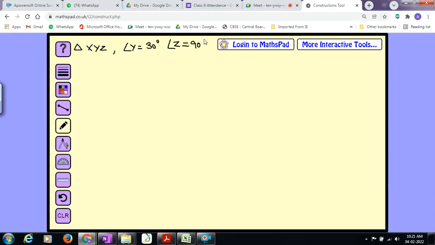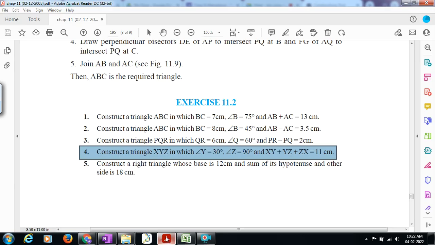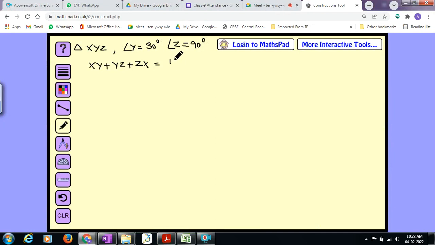And what else is given? The perimeter XY plus YZ plus ZX is mentioned as how much? Yes, 11 centimeters. Okay, let us start our construction step by step.